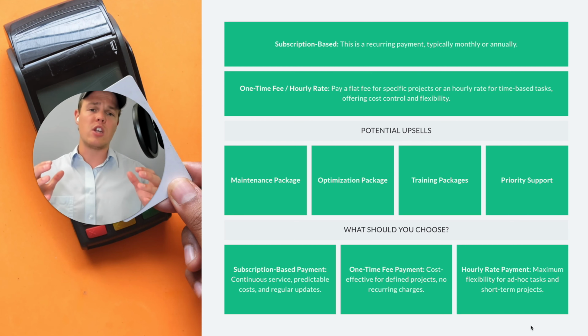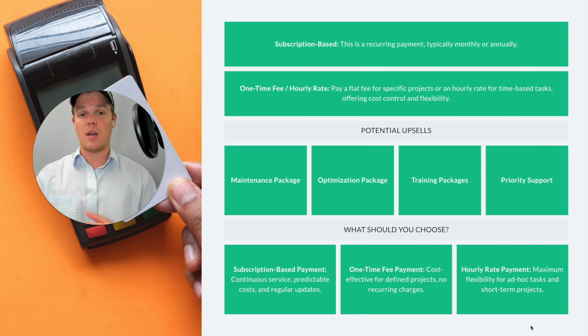Another one is going to be priority support. So maybe structure something, rather than a maintenance and optimizing package, you just do it as a $150 a month fee for priority support. So if they ever run into issues with their AI automation, they can directly contact you, and then you can help them fix whatever issues occur.